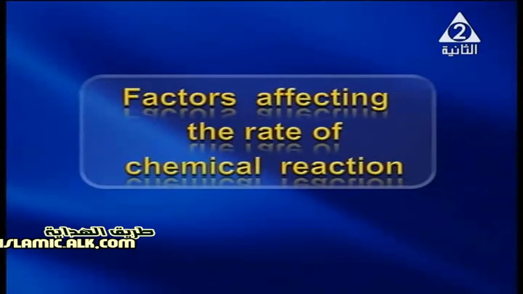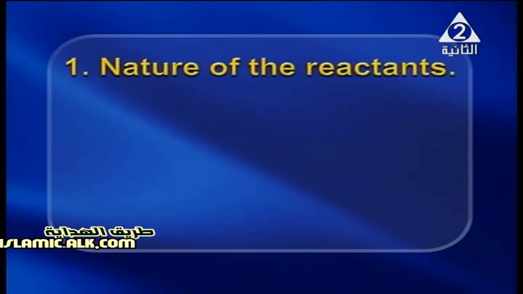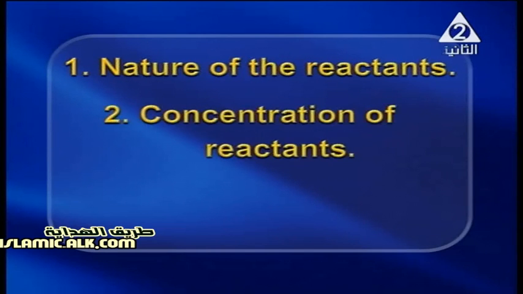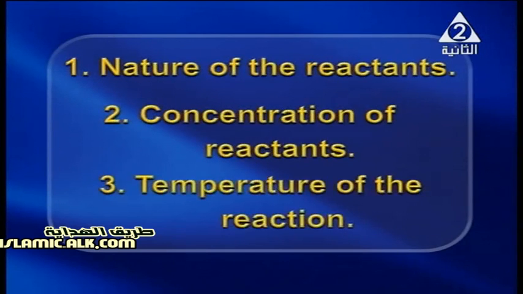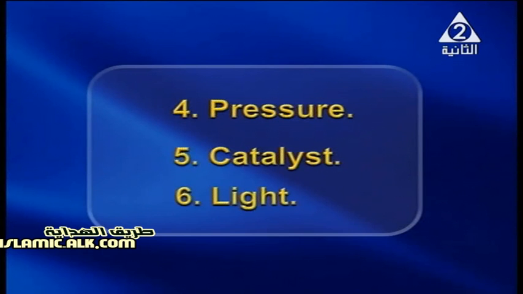Now, my dear students, we are going to discuss the factors that affect the rate of chemical reaction. There are 6 factors. Number 1, nature of reactants. Number 2, concentration of reactants. Number 3, temperature of reaction. Number 4, pressure. And 5, catalyst. And the last one is light. We are going to discuss each factor in detail.